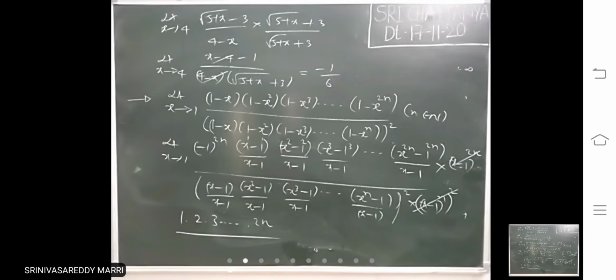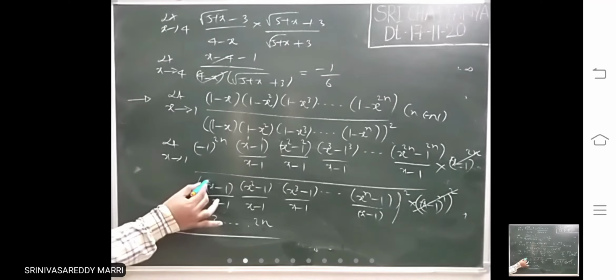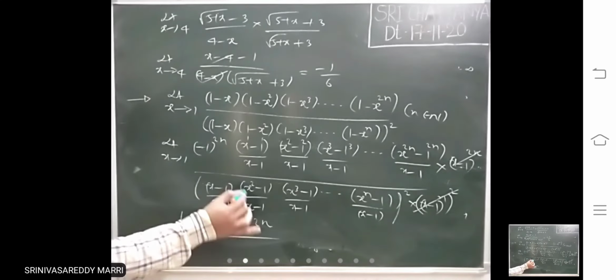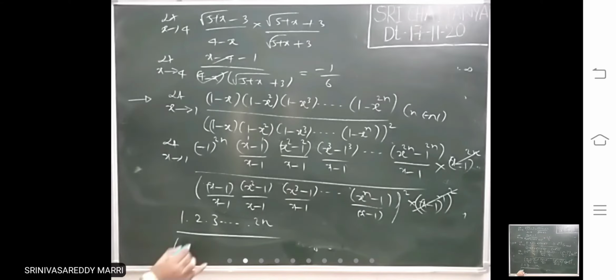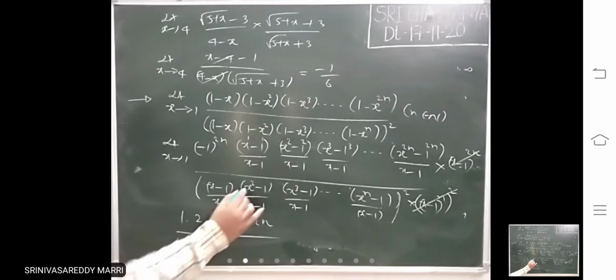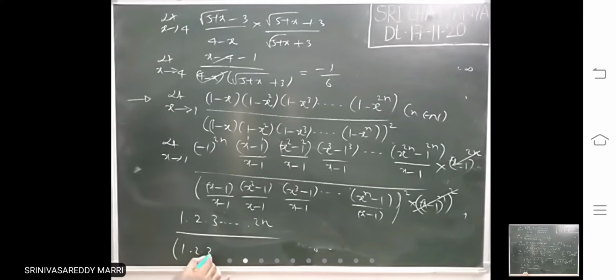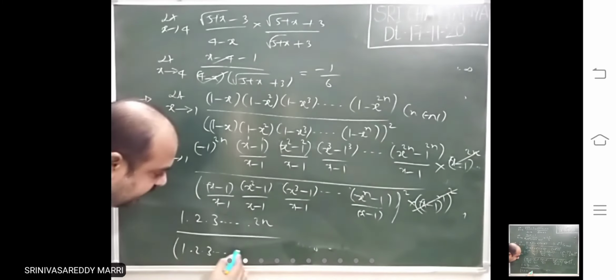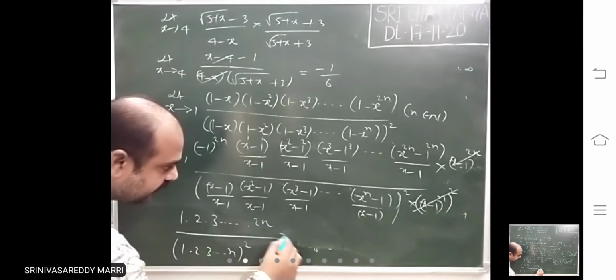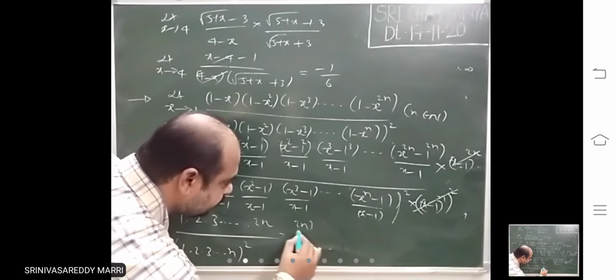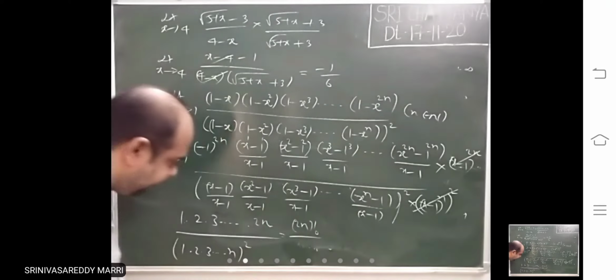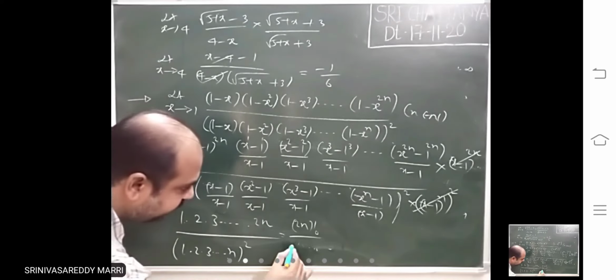So we get 2n divided by, now look at the denominator: each limit tends to 1, so in the bracket this is 1 into 2 into 3 and so on up to n, whole square. That means the numerator is 2n factorial, divided by n factorial whole square.